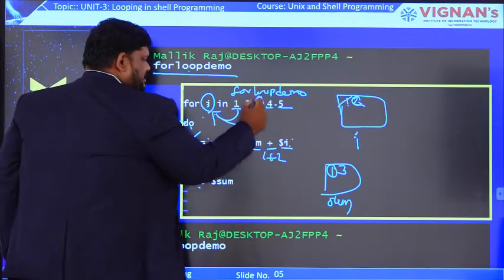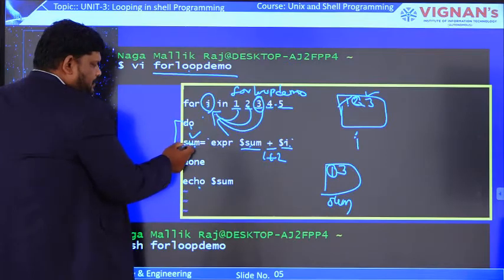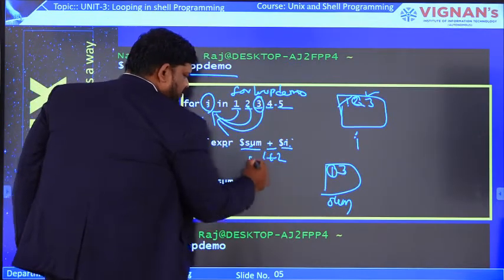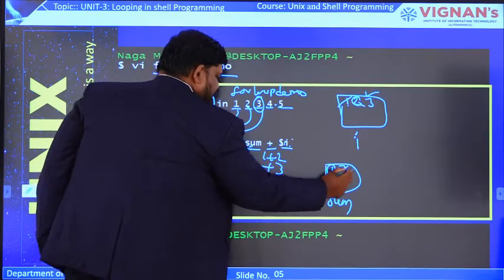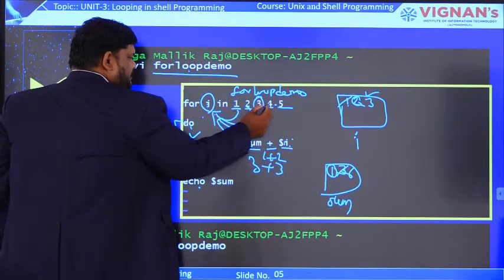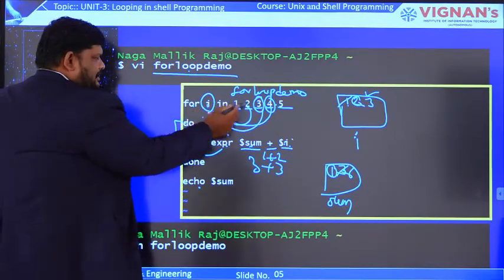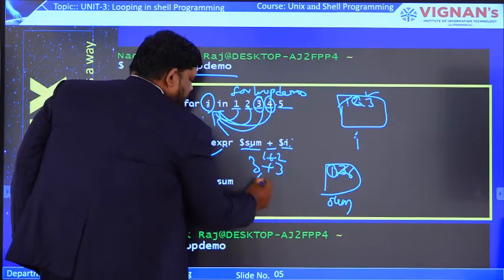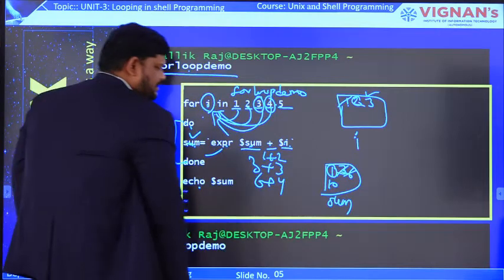Again it will consider the third item. For i, now the third value is present. Now the for loop runs expr $sum + $i. The value of $sum is now 3, and $i contains 3. The answer is 6, so the sum value is updated with 6. Again the loop will repeat with the fourth item. Now 4 is assigned to i, so i contains the fourth value. Previously the sum value was 6, so 6 plus 4. The answer is 10. Now sum is updated with 10.